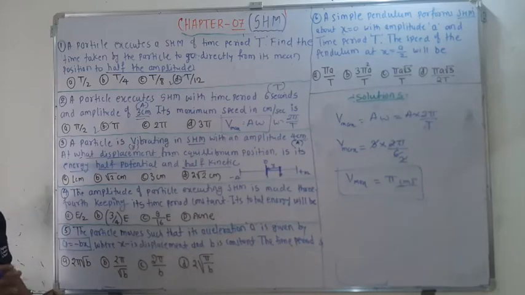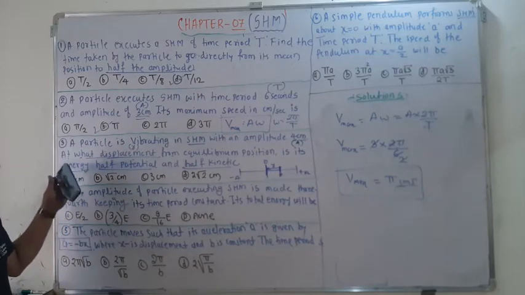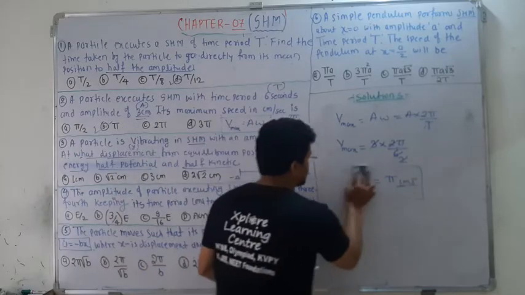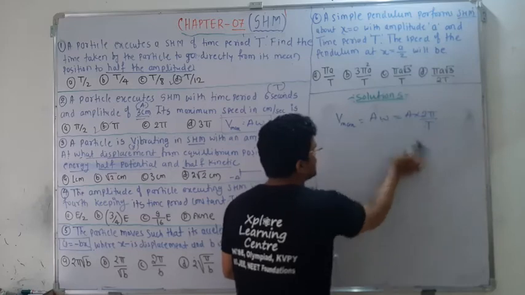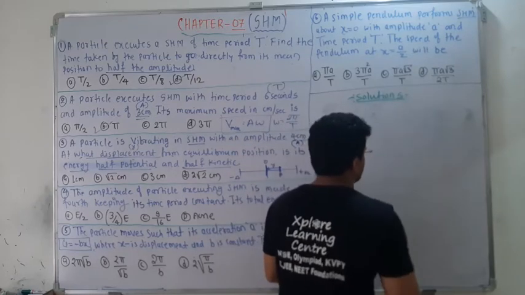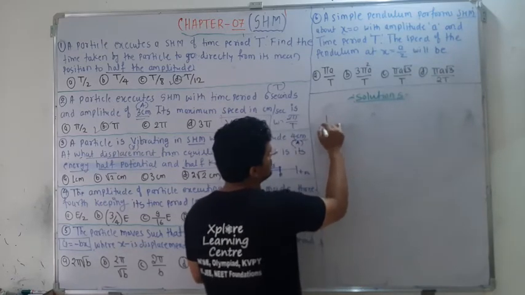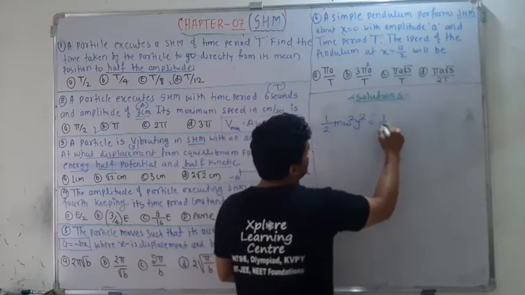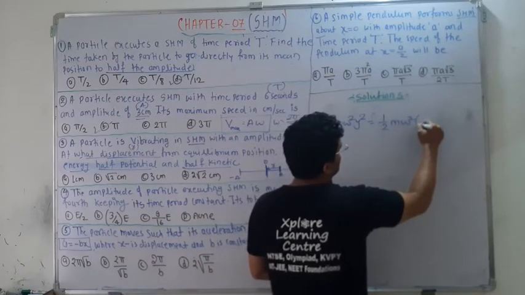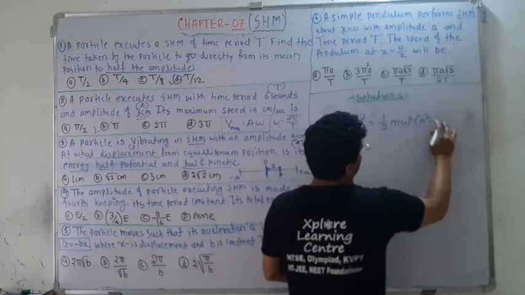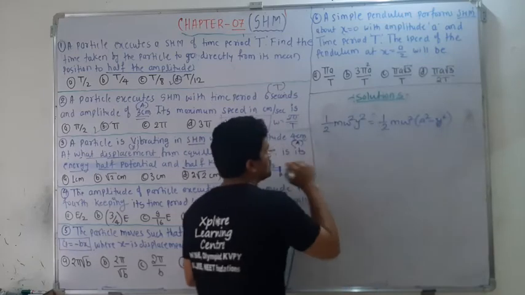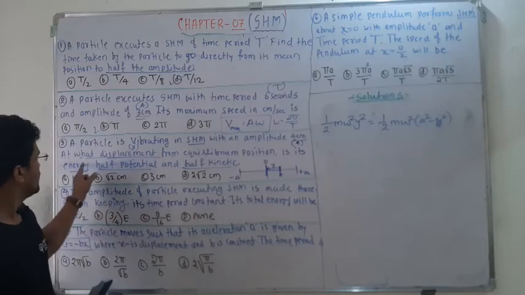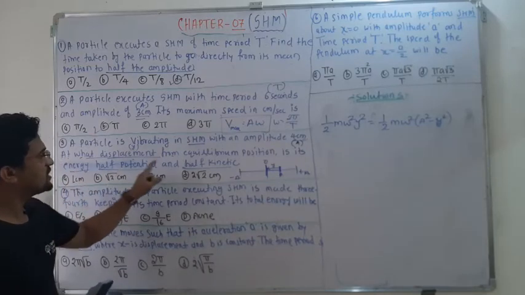Then that distance is how much, if the amplitude is given as 4 centimeter? It is very simple, you have to remember the kinetic energy and potential energy equations. Potential energy at a certain distance y is half m omega square y square, and kinetic energy is half m omega square (A square minus y square). The condition given is: at what distance is the energy half potential and half kinetic?